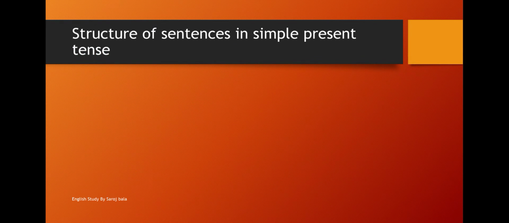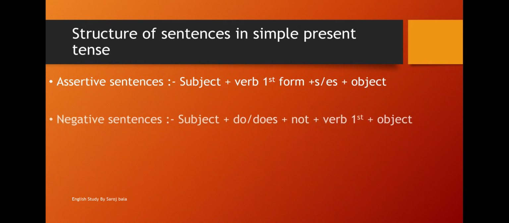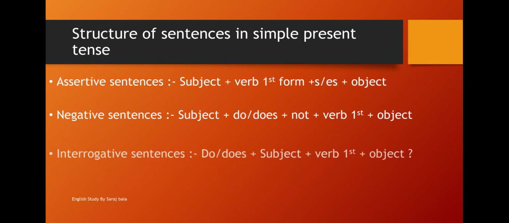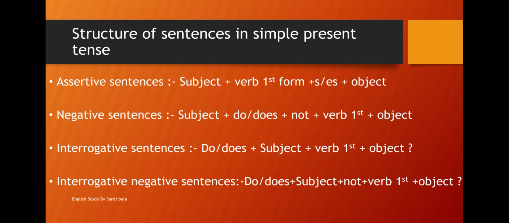Okay, let's see the structure of sentences in simple present tense. In the previous slide, we have seen the structure of affirmative or positive sentence. Let's see the structure of all kinds of sentences such as assertive, negative, interrogative or interrogative.